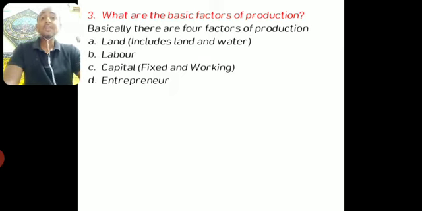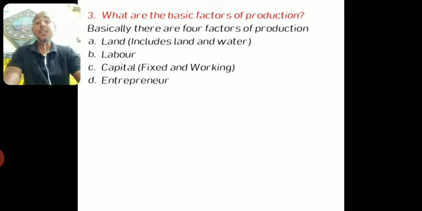Third one is capital, which can be fixed as well as working. Fixed capital cannot be changed during the process of production. For example, you are having a building, you are having a particular machinery or a machine, and you are producing some goods by using that machine and building. So that is fixed, we cannot change it over time. But working capitals are those capitals which can be changed. If you want to produce more goods, you may need more raw materials, you can invest more money. That is called working capital, because it keeps on changing with change in production.